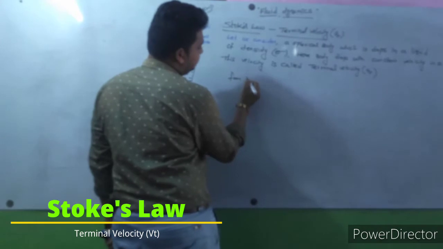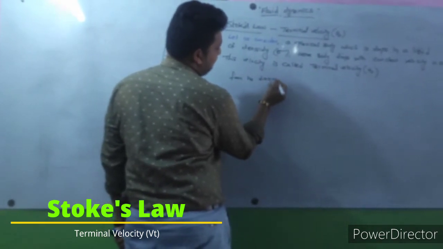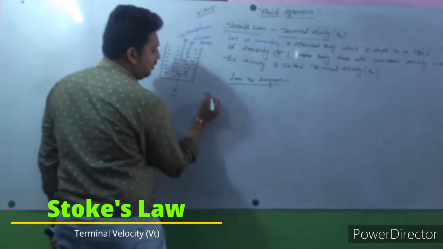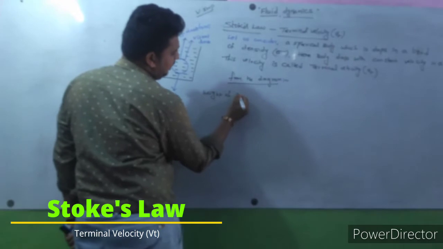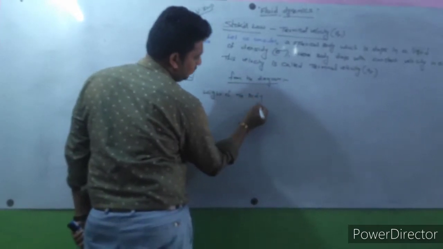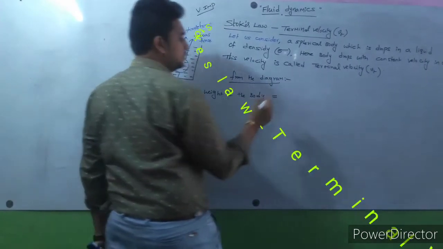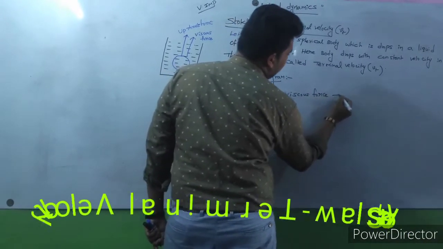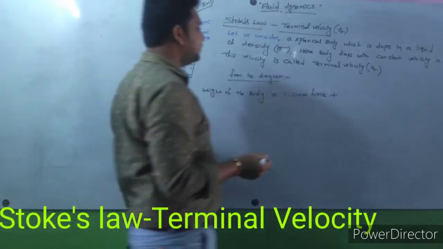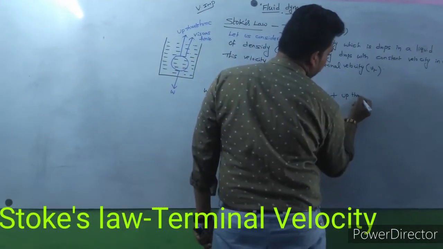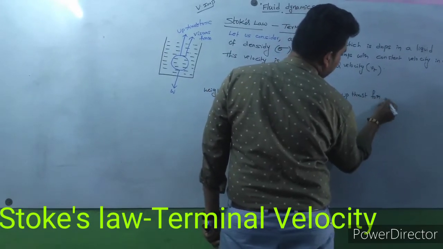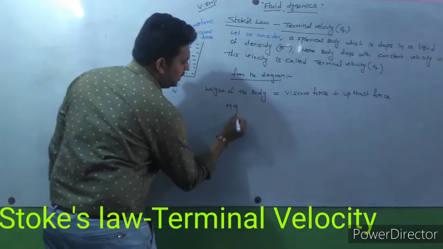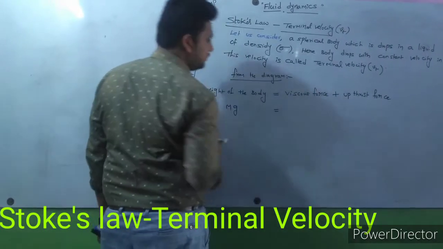From the diagram, the weight of the body is equal to the viscous force plus the upthrust force. Weight of the body is m into g, mass of the body into g.